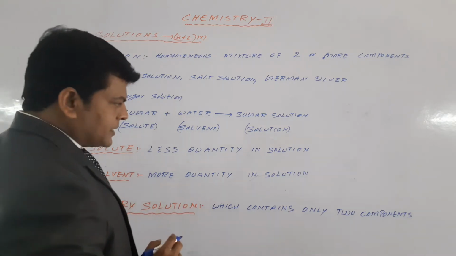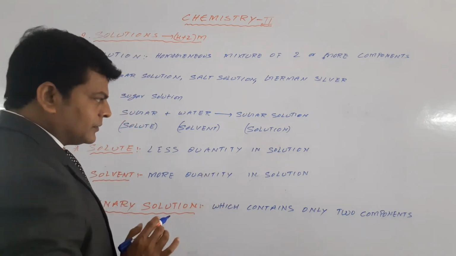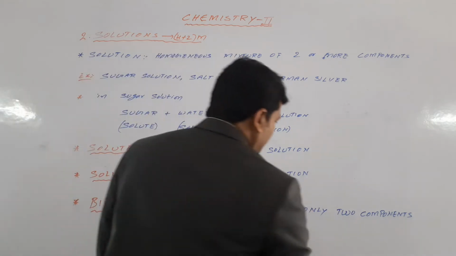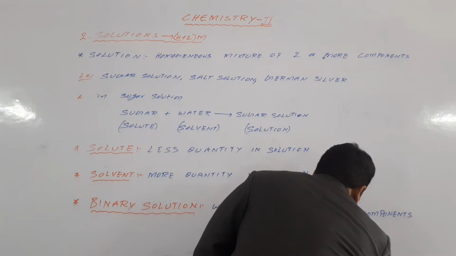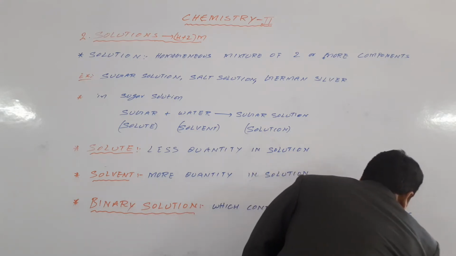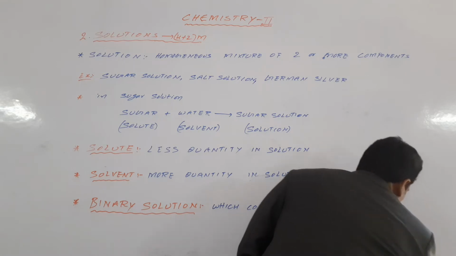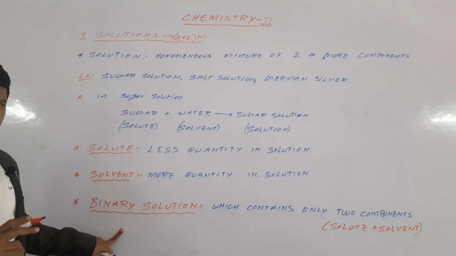Two components means solute plus solvent. Only two components, solute plus solvent, is nothing but a binary solution.